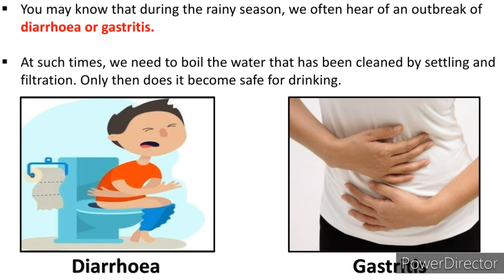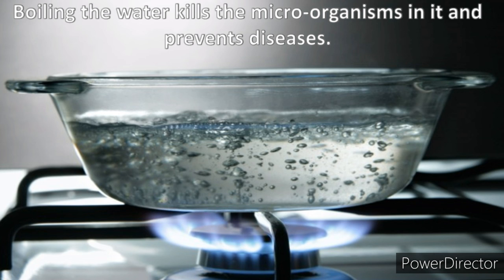Okay. Now boiling. Boiling the water kills the microorganisms in it and prevents the diseases. Prevents means it stops spreading the disease. Okay. So boiling is the best method to kill the microorganisms. Even if you are doing settling or filtration, you should always boil the water before drinking it. Okay, so that you can be sure that now the water is potable, it is safe for drinking.